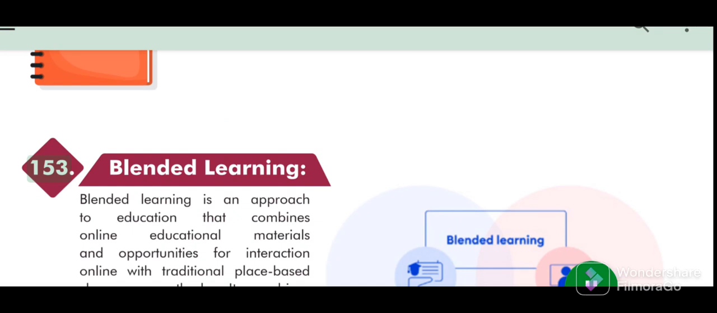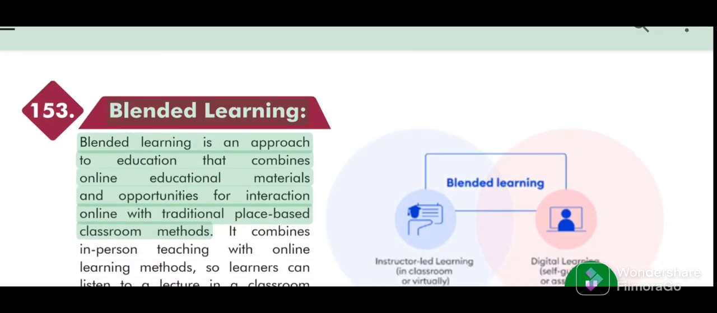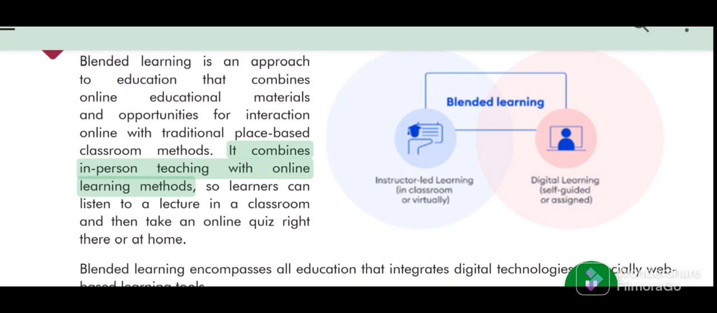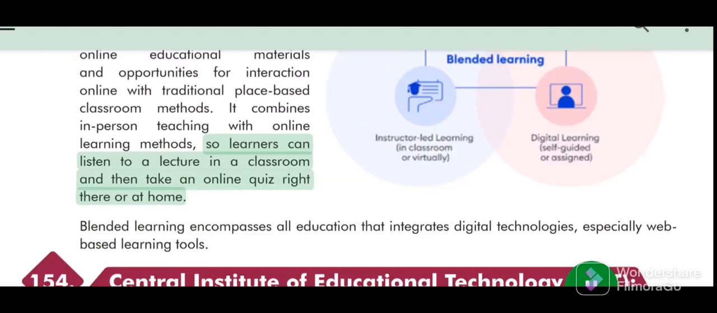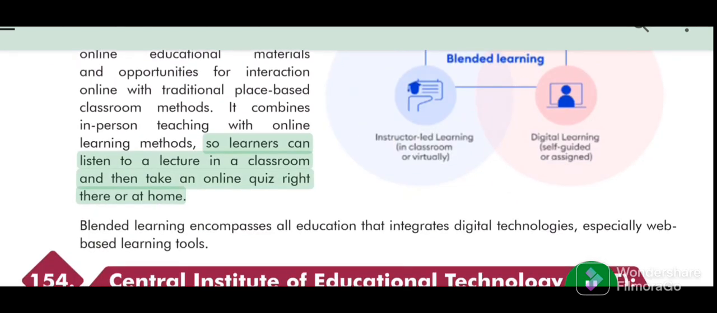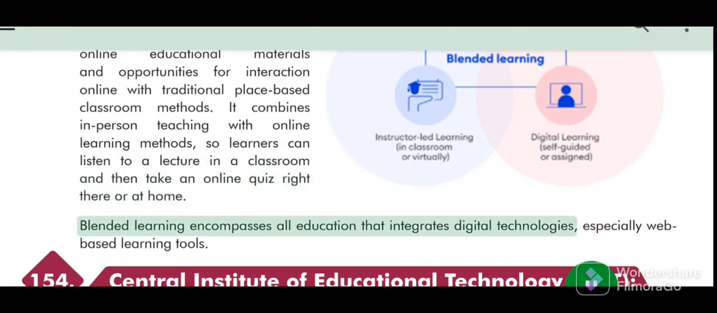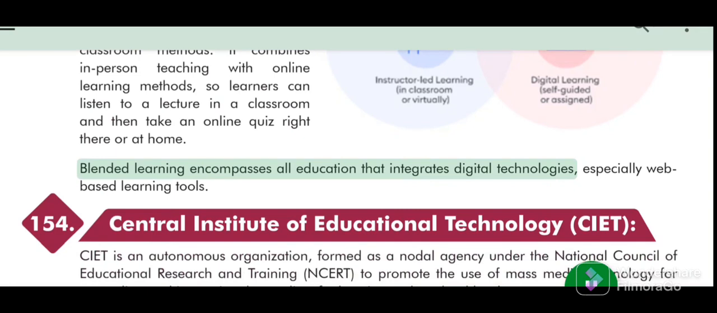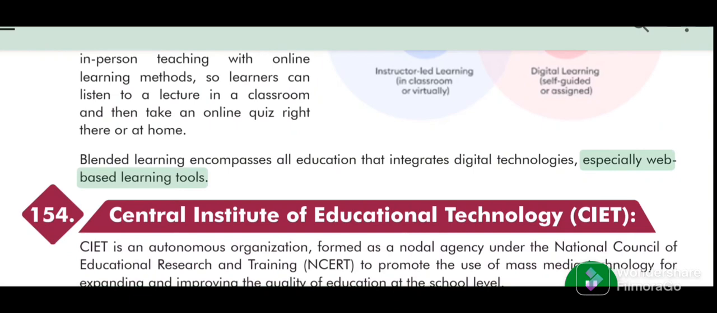153. Blended Learning. Blended learning is an approach to education that combines online educational materials and opportunities for interaction online with traditional place-based classroom methods. It combines in-person teaching with online learning methods, so learners can listen to a lecture in a classroom and then take an online quiz right there or at home. Blended learning encompasses all education that integrates digital technologies, especially web-based learning tools.